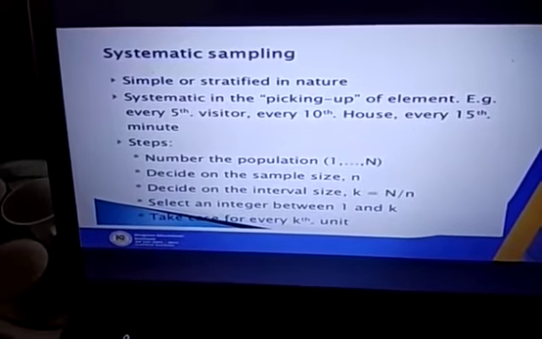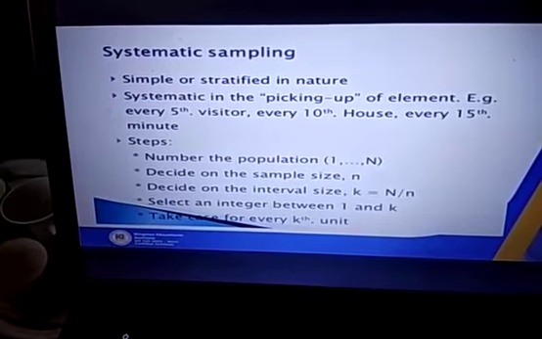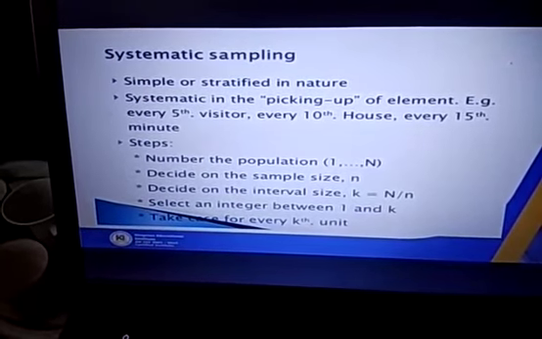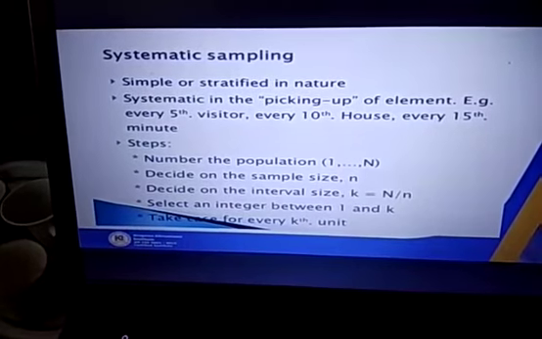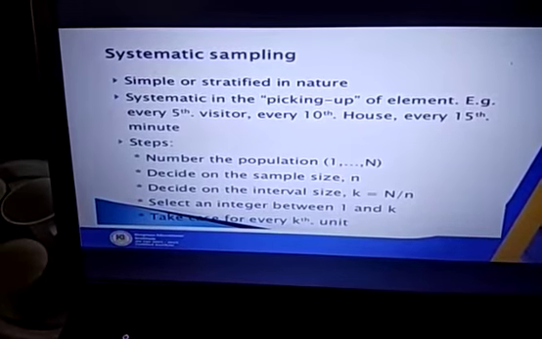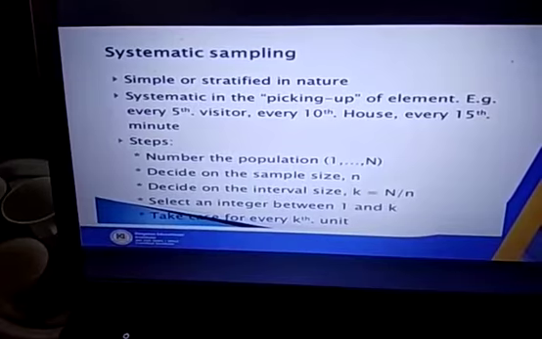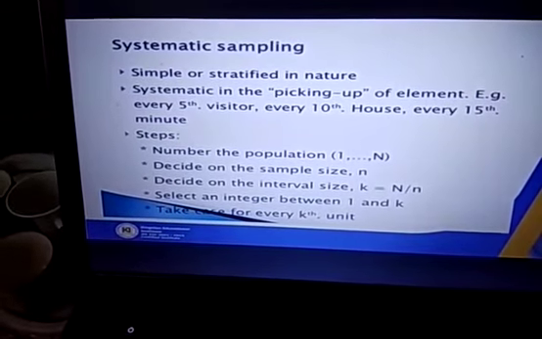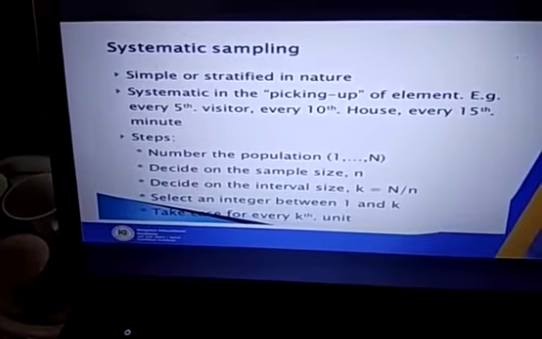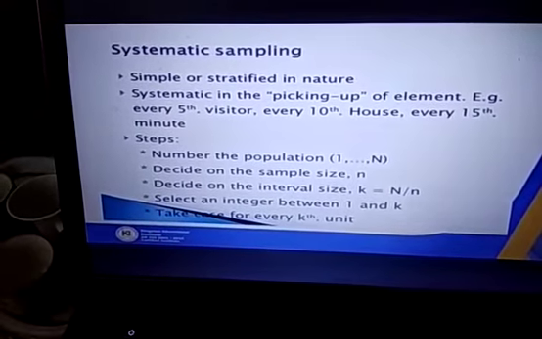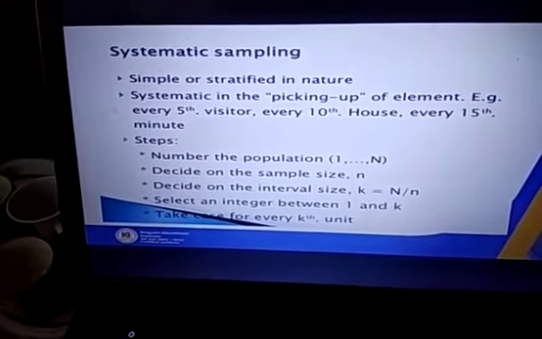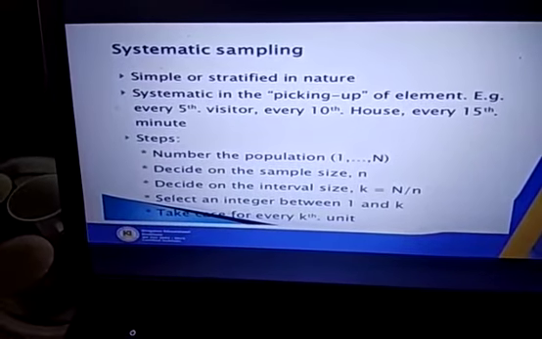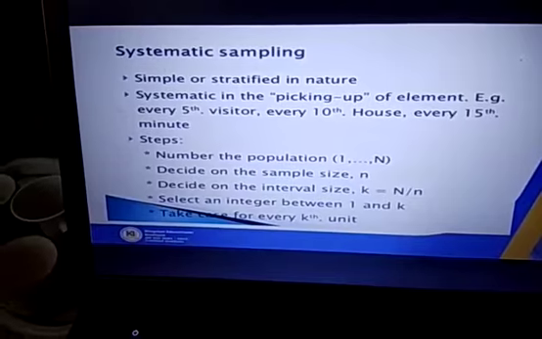Next, systematic sampling. Systematic sampling can be simple or stratified in nature, systematic in the picking up of elements. For example, every fifth visitor, every 10,000th, every 15 minutes. What are the steps? The population is numbered 1 to N. Decide on the sample size, which is small n. Decide on the interval size, which will be k equal to capital N by small n. Select an integer between 1 and k. Then take every kth unit.